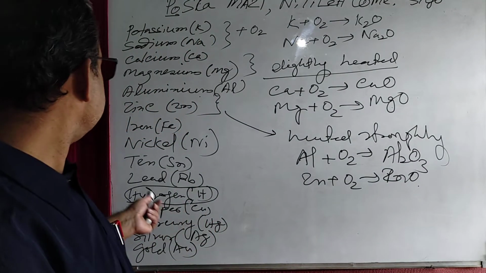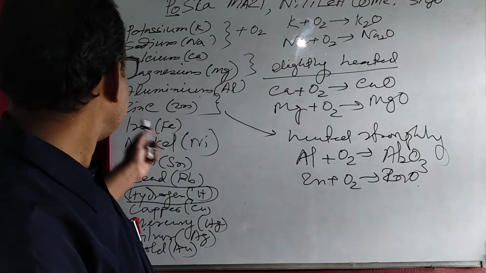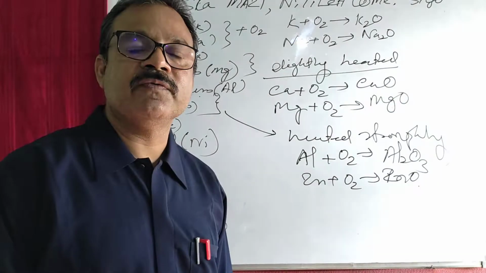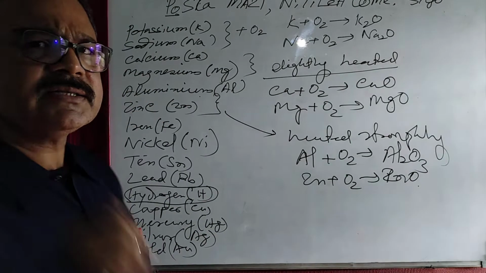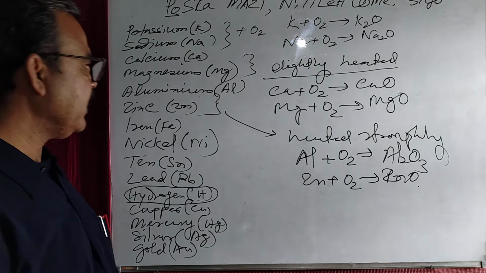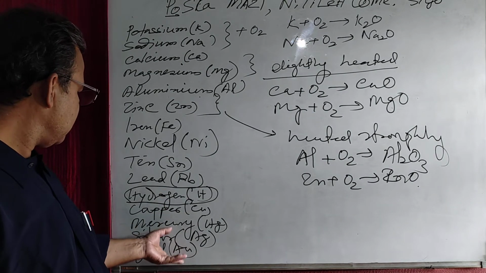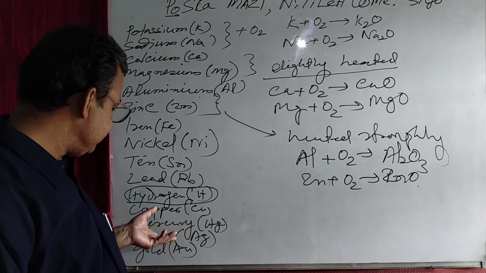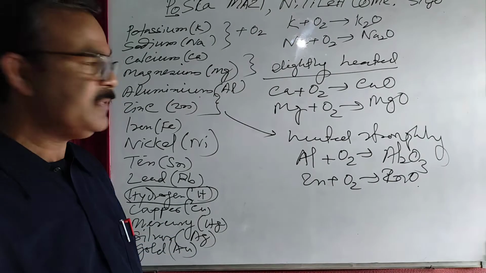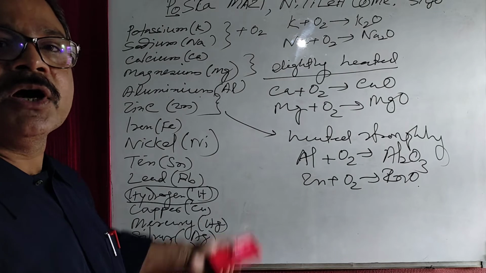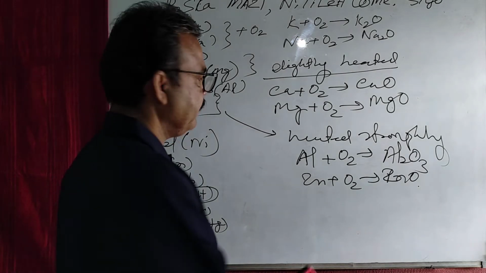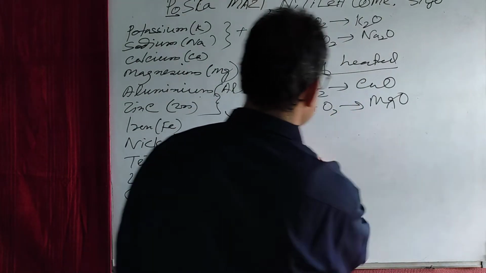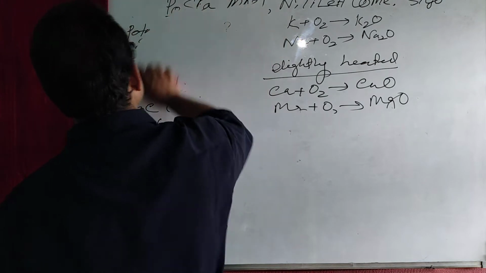It means that in moist condition iron reacts with oxygen to form iron oxide, that is rust. And again here, the metal elements which are at the bottom of the reactivity series do not react with oxygen. I think this is clear to all of you.